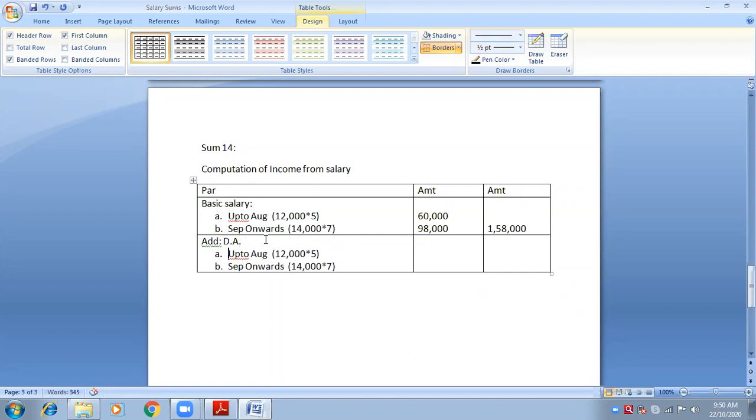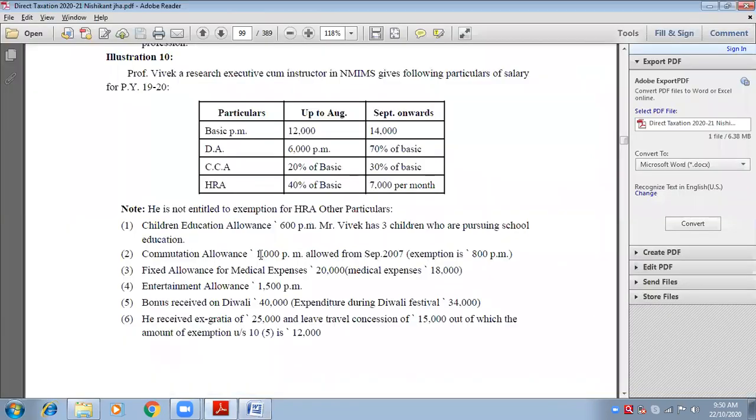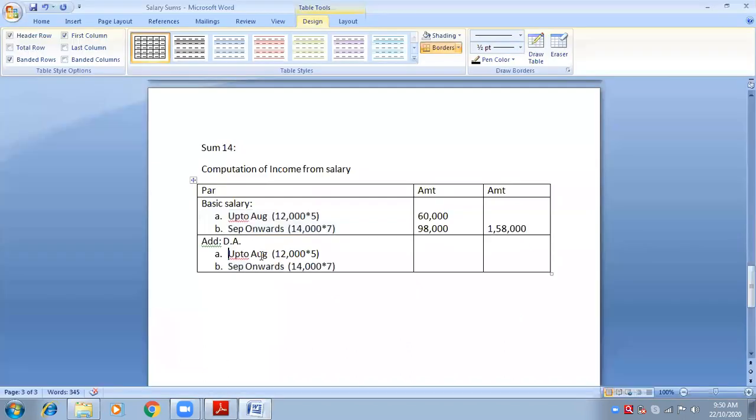Okay. So tell me what is for August? Up to August, 6,000 per month. So here I will write 6,000 per month. That means 6,000 for 5 months. How much would it be? 30,000. Very good, 30,000. Inner column.